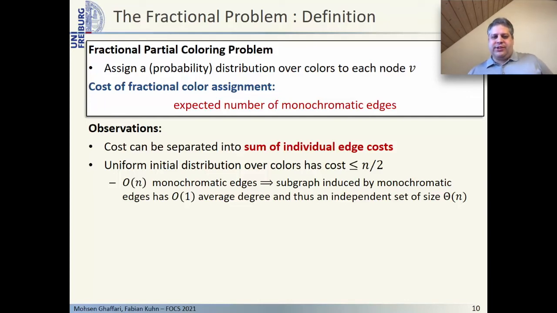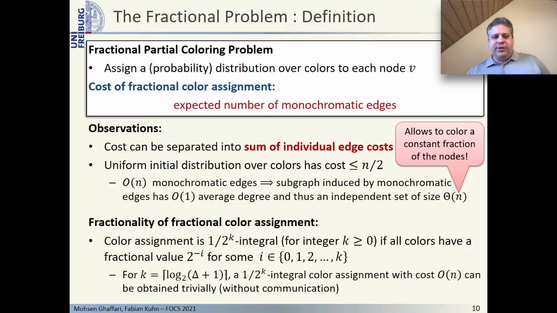Note that if we have an actual assignment of a single color to each node such that there are at most O of n monochromatic edges, then the subgraph induced by the monochromatic edges has constant average degree and therefore an independent set of size theta of n. If we have such a color assignment, then we can also efficiently find such an independent set and then permanently assign the nodes of this independent set their chosen color. In this way, we can color a constant fraction of all the nodes. Our main task, therefore, is to find an integral color assignment of total cost O of n, with O of n monochromatic edges. We will achieve this by rounding a given fractional color assignment in a gradual fashion.